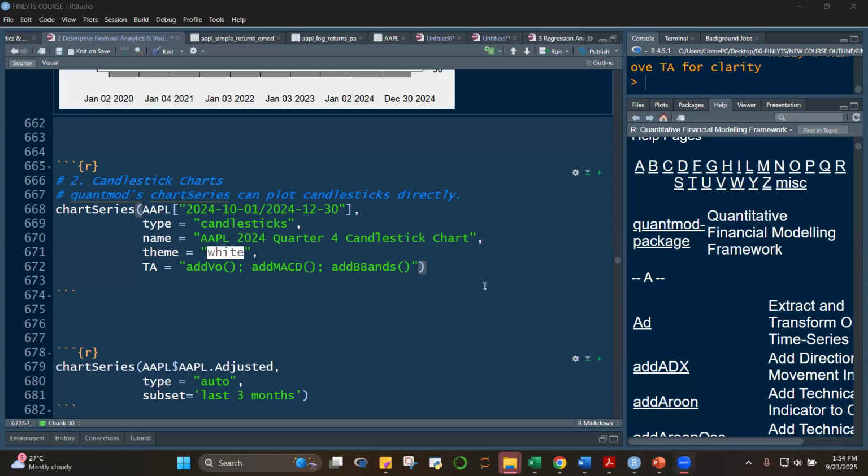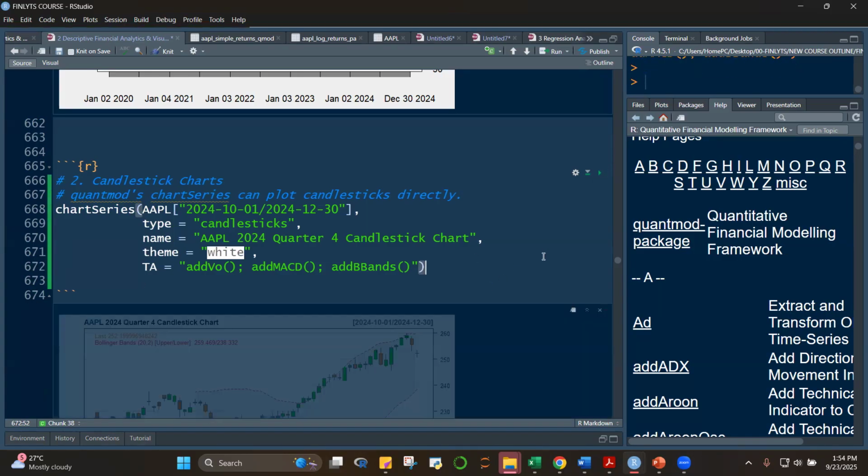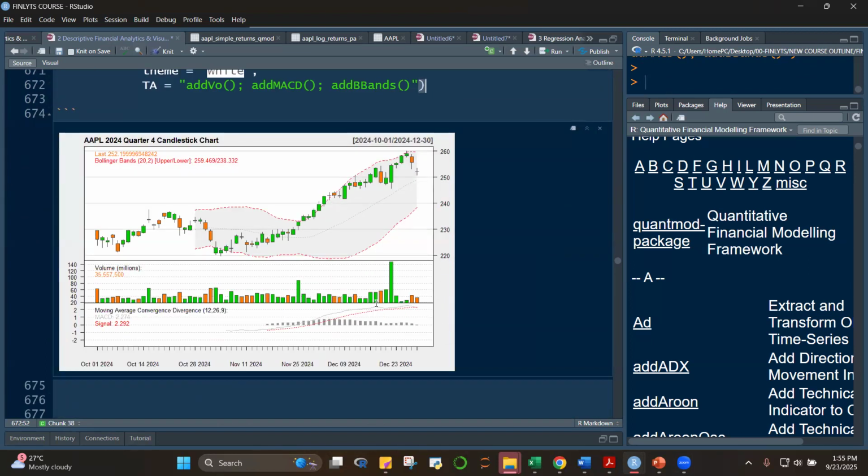Okay, so good. Sige. In this subject, we're not going so much to pay attention to the reading, but rather to the creating. I leave you, class, to learn how to interpret, for example, MACD, volume. This is just the volume of stocks traded. Bollinger Bands, for example. But if we plot this, you'll see what happens to our chart series. It will include technical analysis tools like this, class. See? Ito yung volume, volume of stock traded. Of course, if you don't have the OHLC object, open, high, low, close, volume, then you will not be able to plot this.